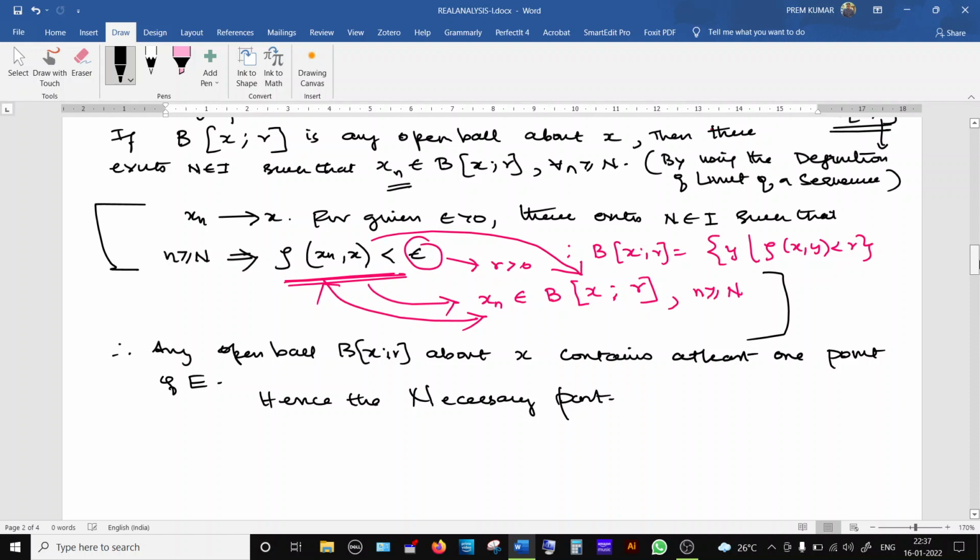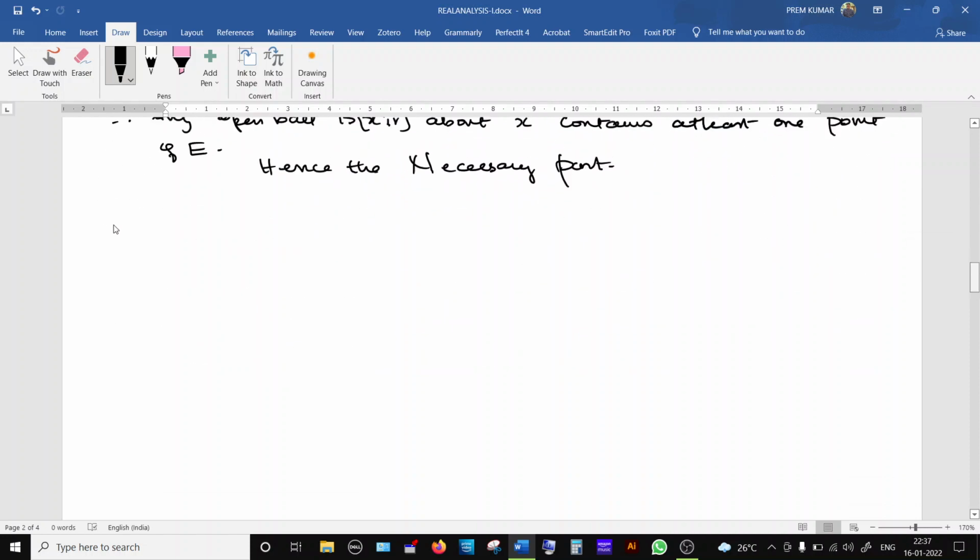Now we are going to prove the sufficient part. Sufficient part we are going to prove.